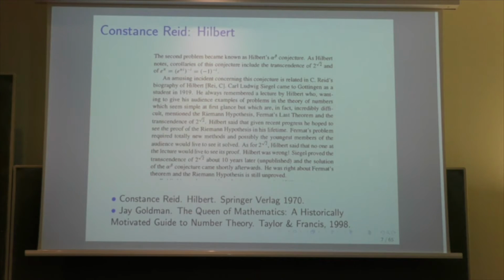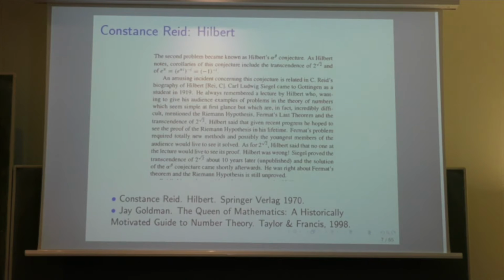In this lecture, Hilbert mentioned 3 problems in number theory. The first problem that he mentioned was Riemann hypothesis. The second was Fermat's last theorem. And the third one was part of his seventh problem, which is the transcendence of 2 power square root of 2.